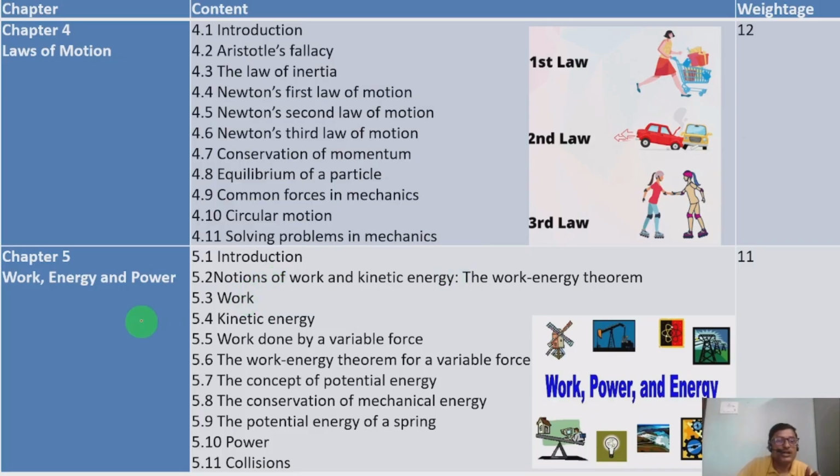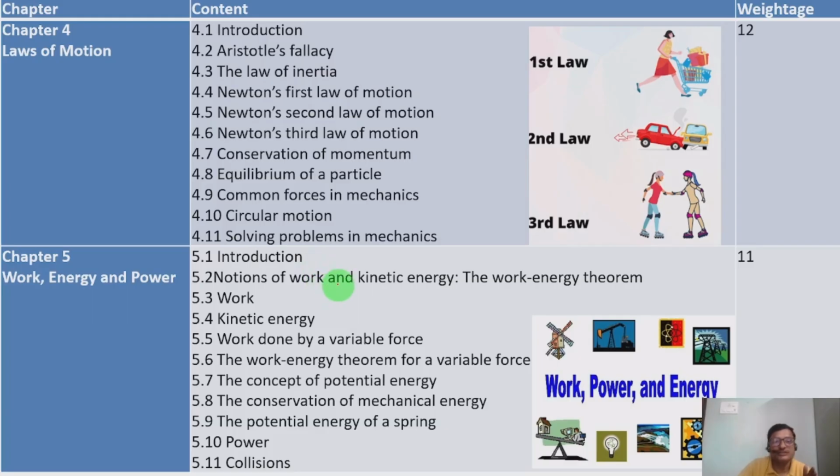Chapter 5, work, energy and power. Work is a form of energy, and when doing any work it will be used, and energy may be either heat or work. Then power, that is the rate of doing work.